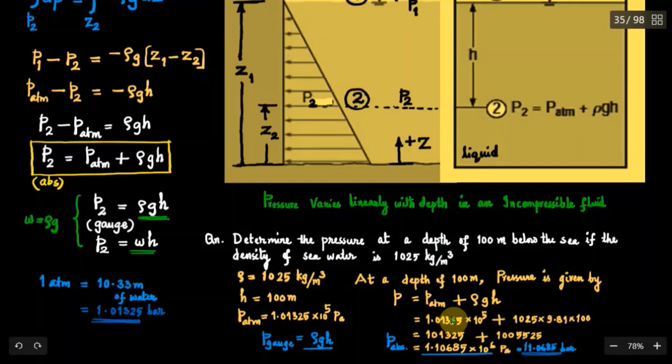So P atmosphere plus rho g h: 1.01325 into 10 to the power of 5 plus rho is 1025 into g 9.81 and the depth h is equal to 100 meters. So you'll get absolute pressure at 100 meters below the sea, that is 1.10685 into 10 raised to 6 Pascal. Approximately we can say that every 10 meter depth the increase in pressure will be 1 atm.